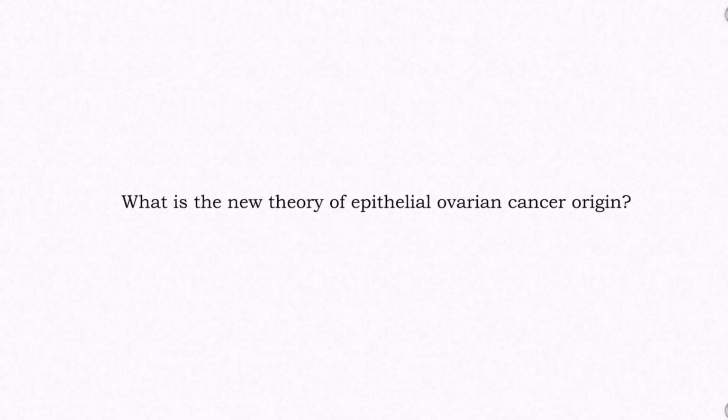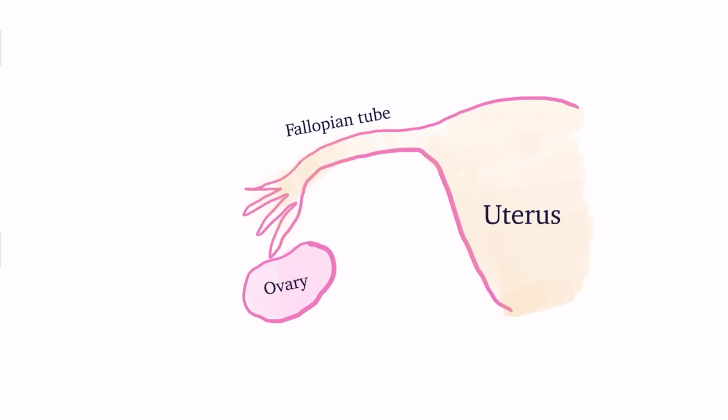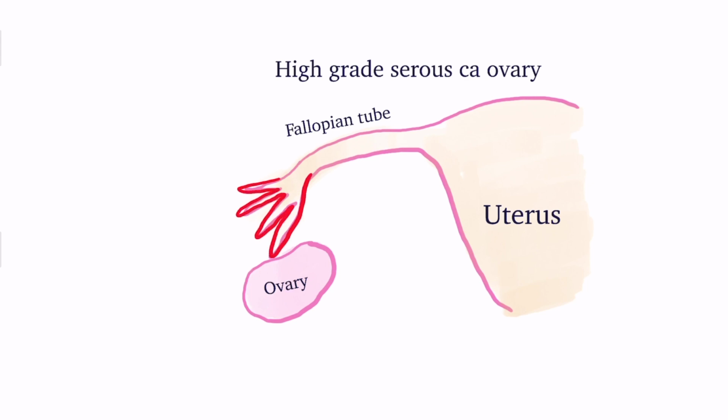What is the new theory of epithelial ovarian cancer origin? Earlier, it was believed that epithelial ovarian cancer arises from the outer lining of the ovary. Now it is believed that high-grade serous carcinoma, the most common type of epithelial ovarian cancer, originates from epithelial cells of the fimbriated end of the fallopian tubes. These epithelial cells may enter the ovary through a breach in the epithelium of the ovary when ovulation occurs.